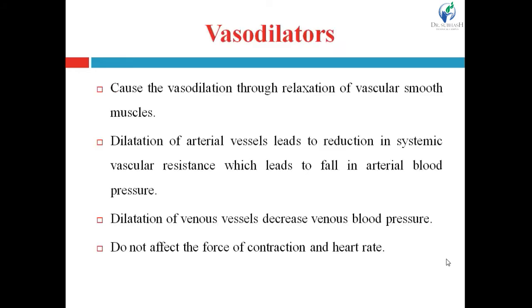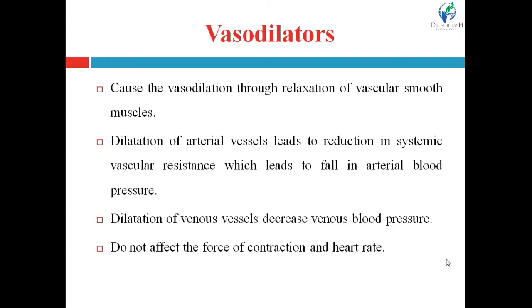So first of all, what are vasodilators? These are antihypertensive agents which cause vasodilation through relaxation of vascular smooth muscles. These agents cause the relaxation of vascular smooth muscles and that will lead to vasodilation. These drugs cause the dilatation of arterial vessels.